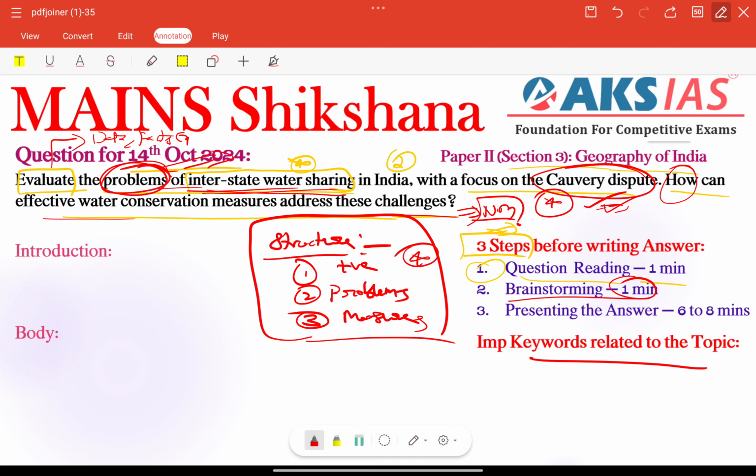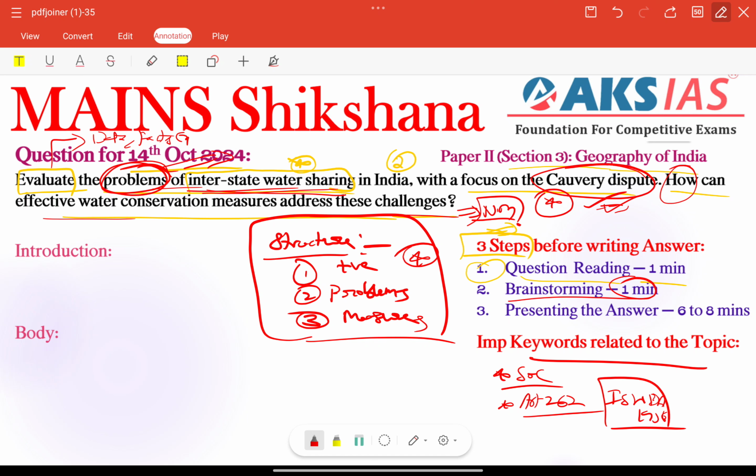right? Keywords means we need to focus on providing important information, particular cases or related acts, or dispute-related issues or examples, right? For example, we can add some recent Supreme Court guidelines, or articles related to interstate issues. The Interstate Water Disputes Act, ISWDA 1956, is also very important.